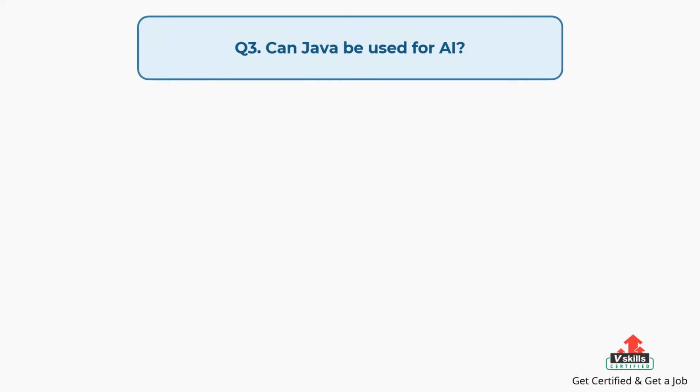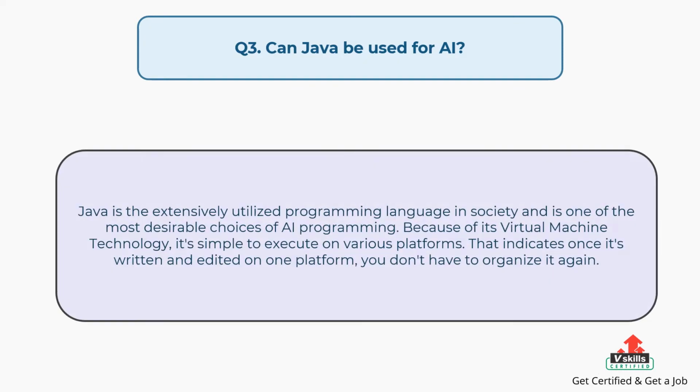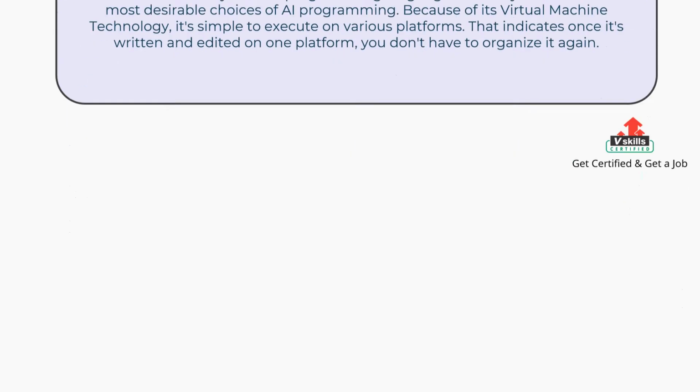Question number 3. Can Java be used for AI? The answer is: Java is the extensively utilized programming language in society and is one of the most desirable choices of AI programming. Because of its virtual machine technology, it's simple to execute on various platforms. That indicates once it's written and edited on one platform, you don't have to organize it again.